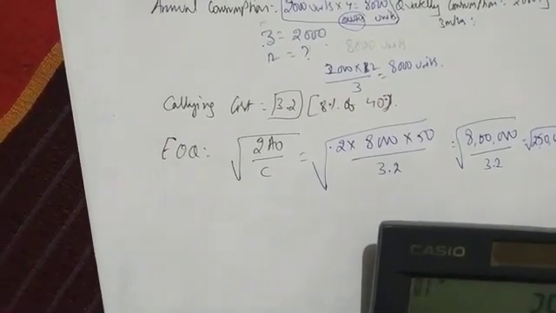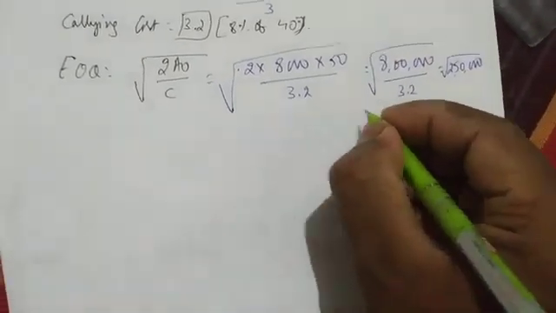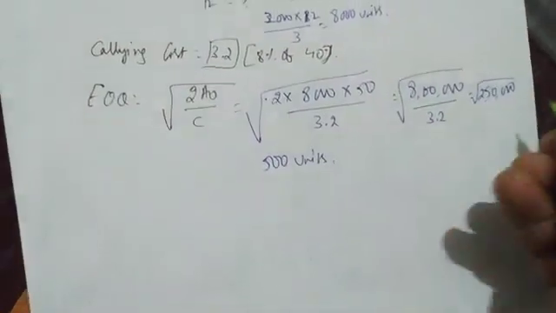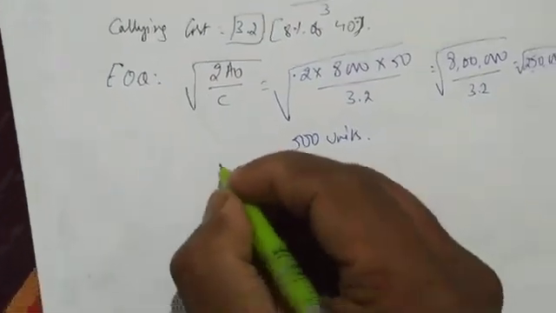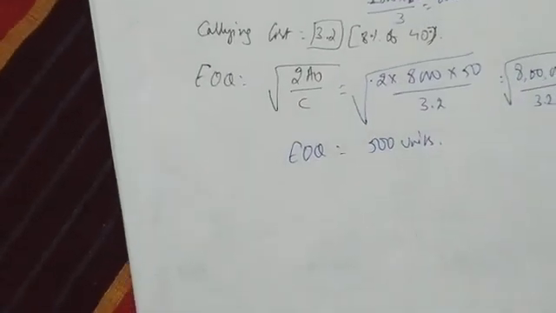2,50,000, we have to take out the root. We are getting 500. So EOQ is 500 units. When you take out the root of 2,50,000, you get 500 units. This is EOQ, economic order quantity.